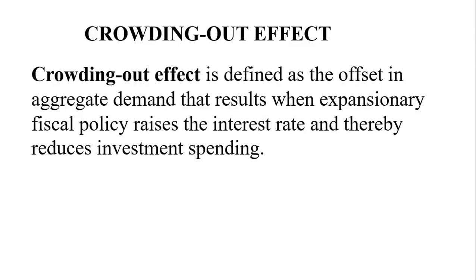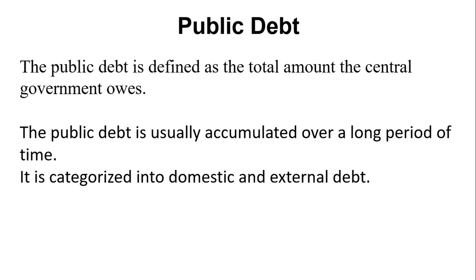Policy of the government. Alright, so the next part we want to look at is public debt. Public debt is defined as the total amount the central bank owes. So if you are owing someone, it's your own debt, it's your private debt. But if the central bank is owing someone, it's a public debt. Public debt is usually accumulated over a long period of time.